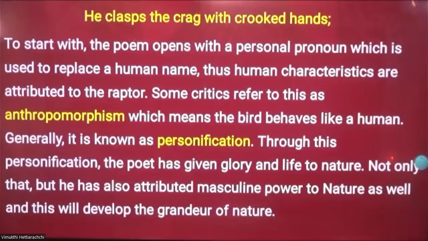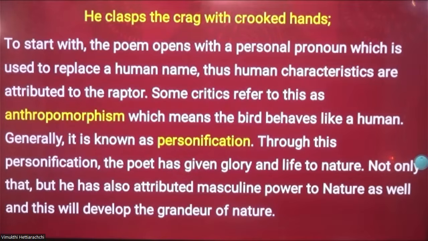Through this personification, the poet has given glory and life to nature. Nature is something inanimate, but the bird is actually animate. So comparing the bird to nature, the glory and life is given to nature. Not only that, but he has also attributed masculine power to nature as well. And this will develop the grandeur of nature.